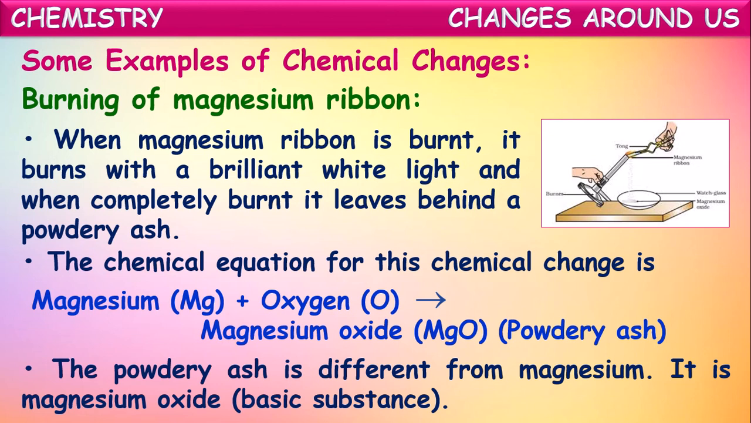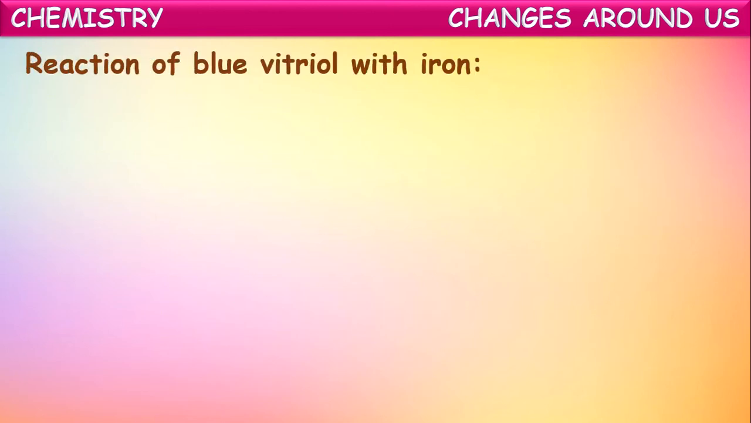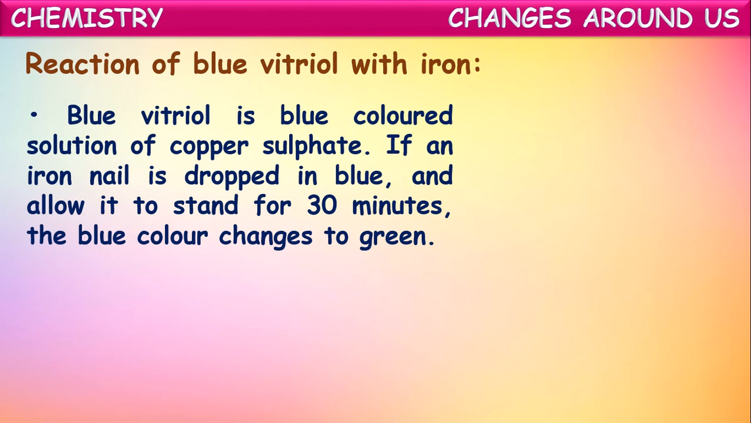The new substance formed is magnesium oxide. One more example, let us see: reaction of blue vitriol with iron. Blue vitriol is a blue colored solution of copper sulfate. Copper sulfate is a blue colored crystalline substance, so if it is dissolved into water, it forms a blue colored copper sulfate solution.